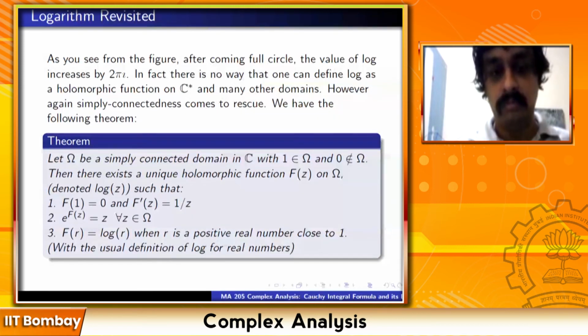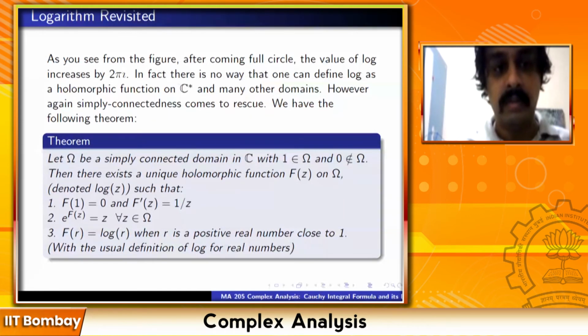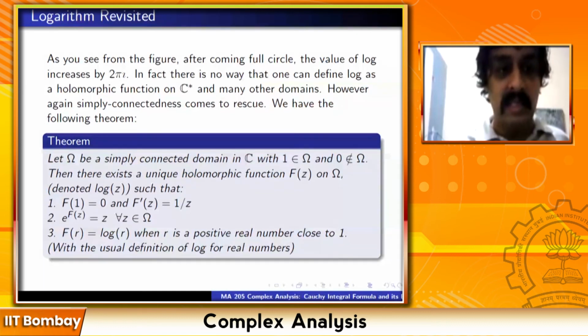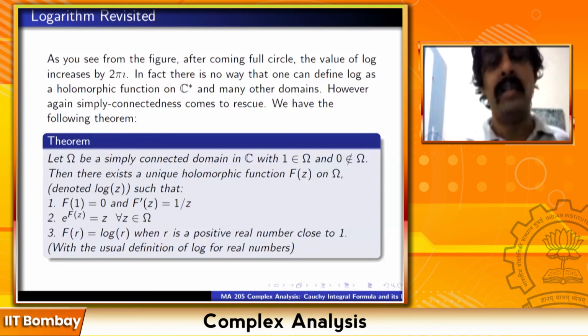The complex plane, except you remove the ray that goes from 0 to i and onwards. So the positive y-axis, right? Yeah. So you exclude 0 and the positive y-axis. Correct. Good. Then that is a simply connected domain. It still remains connected, and it's an open set, so it's a domain and it is still simply connected. And this simply connected domain does contain all the non-zero real numbers.